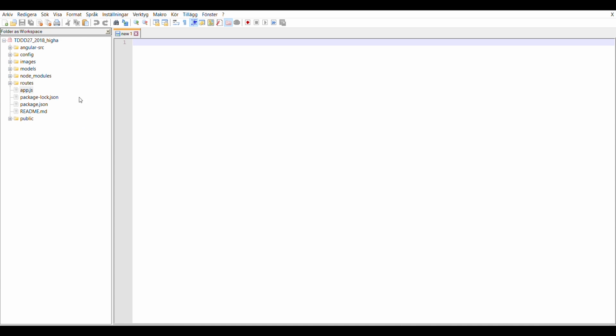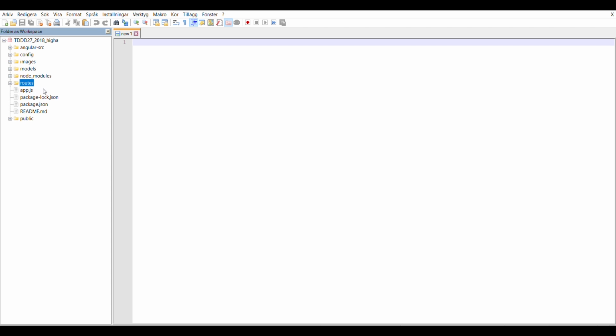The structure of the code for the application can be seen here. The file app.js is the file used to start the entire application. We will go into more detail about this in a minute. Then we have four important folders.